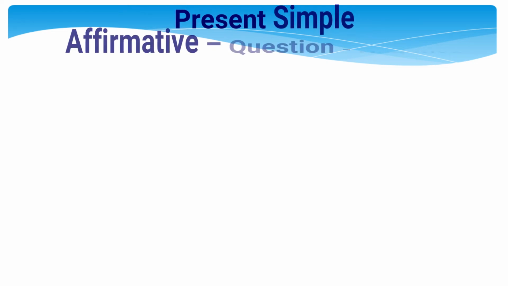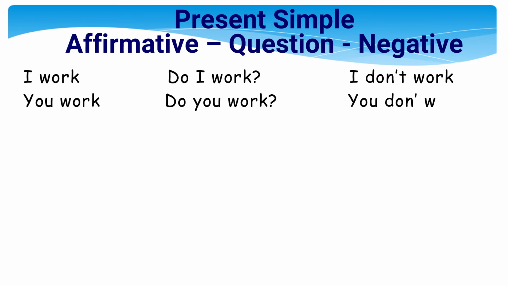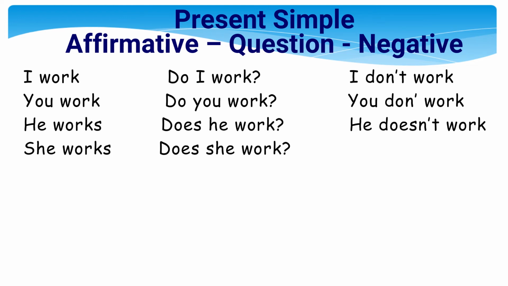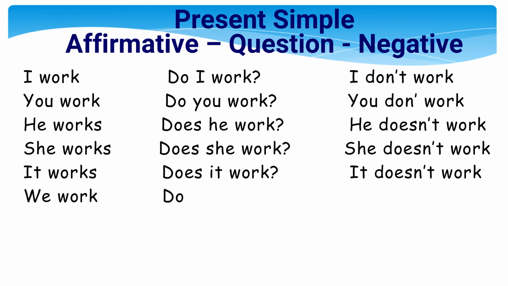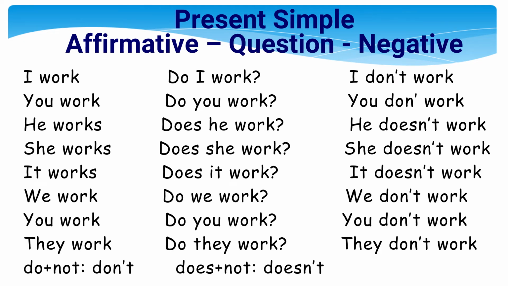Form of the present simple: the affirmative, the interrogative, and the negative. I have taken just one verb here, work. Can you repeat? Work. So it's very easy. I work, it's work for all the pronouns except he, she, and it.